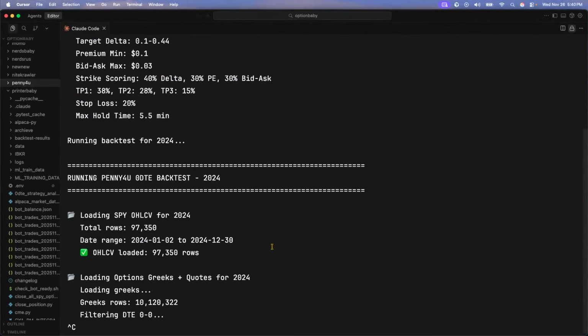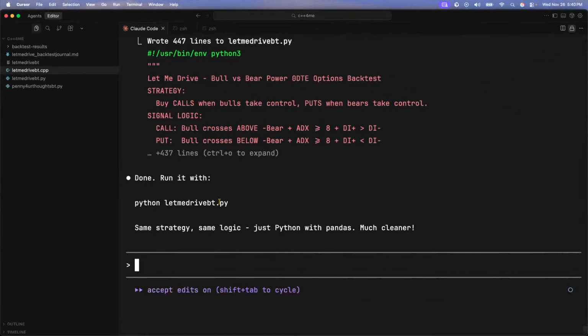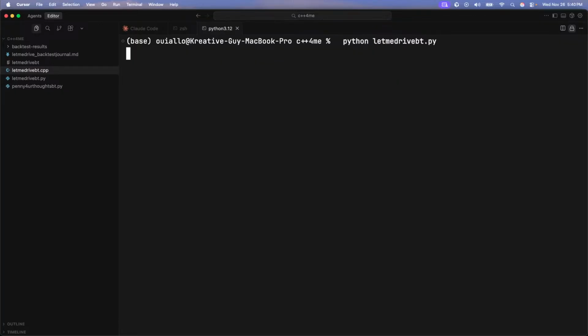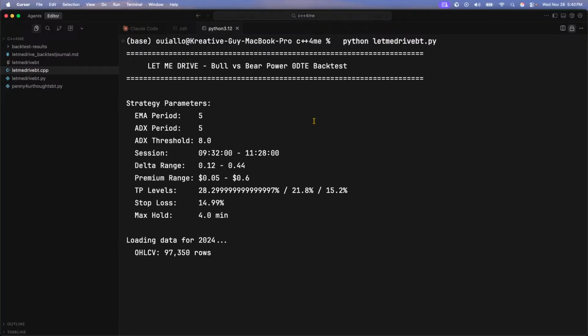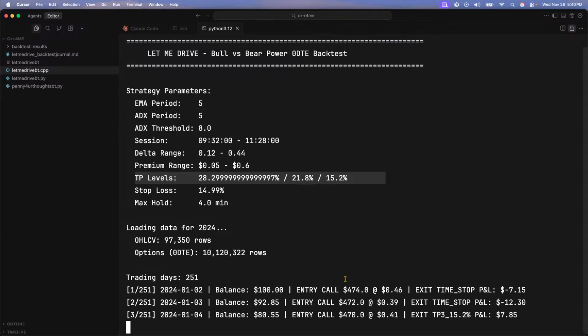All right, I'm gonna stop this. I know I said I was gonna run it, but I have our backtest done here. All right, let me just run it. Perfect. So how much easier was that? Strategy, EMA 5, ADX 5, ADX threshold 8, session period, premium, TP levels. You saw how much easier this was, man. I'm not going to hold you. I really expected C++ to be a lot. I got to figure that out. What am I doing wrong?